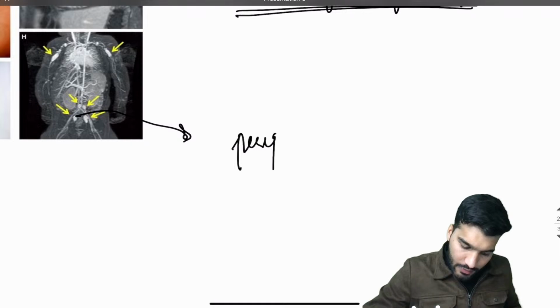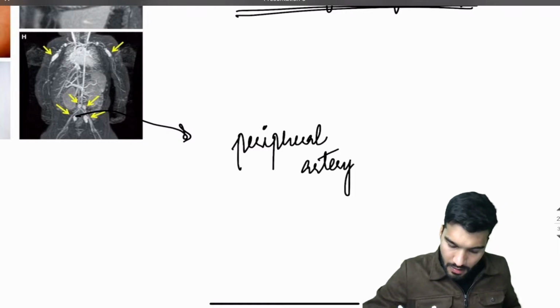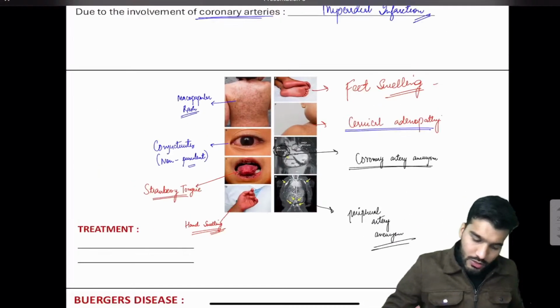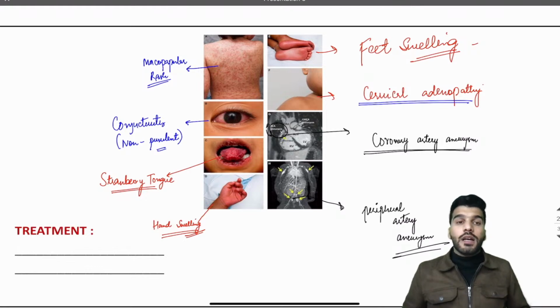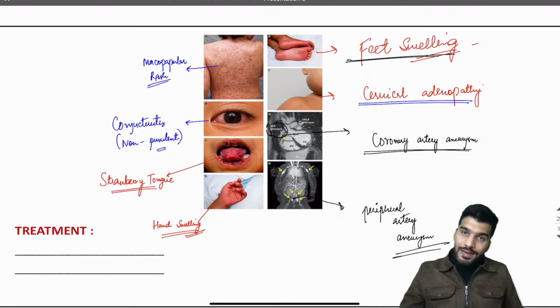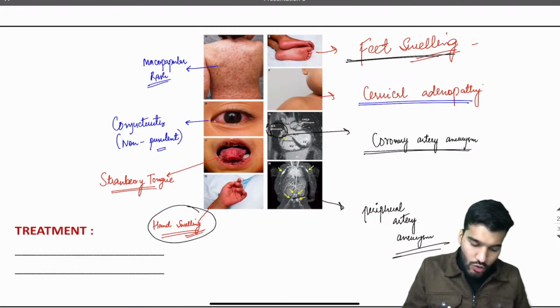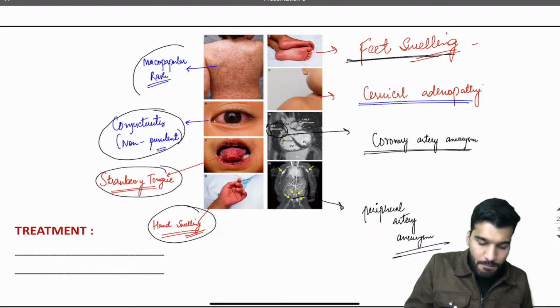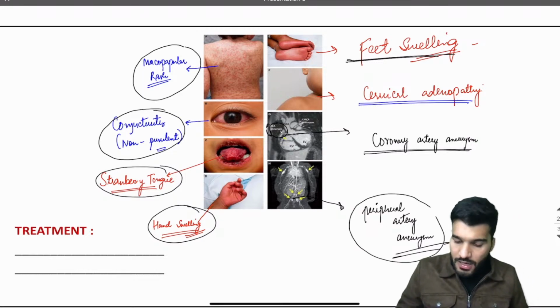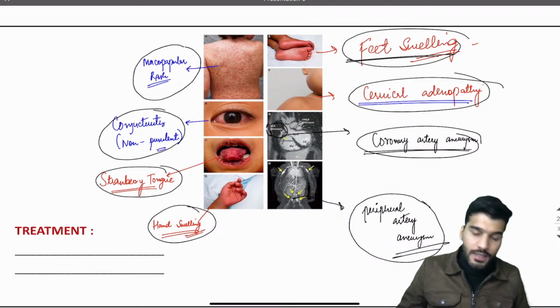Peripheral artery aneurysm as well. So this picture all defines Kawasaki disease. The patient is having plantar erythema with a feet swelling, palmar erythema with a hand swelling, strawberry tongue, conjunctivitis, maculopapular rash, peripheral artery aneurysm, coronary artery aneurysm, cervical adenopathy, and feet swelling.